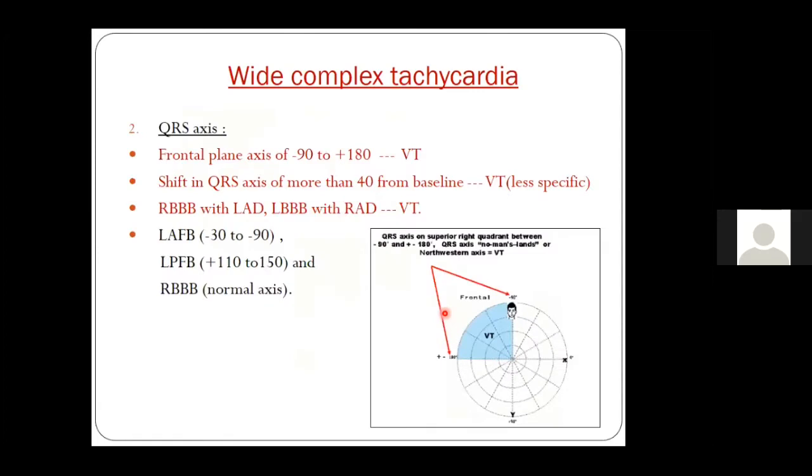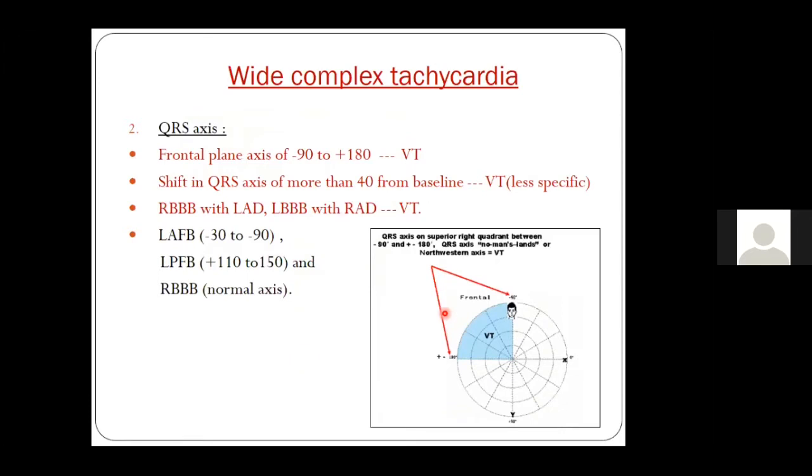Now, the second most important thing, which I think most of you will be seeing in a patient's 12 lead ECG, is the QRS axis, because we have a tendency to look at the AVR. The AVR, though it is a very neglected lead, has a good significance in a patient with wide QRS tachycardia. When we see a positive QRS, we tend to jump to the diagnosis of VT. Most of the time you may be correct. However, we should always remember that there are many morphological and other criteria based on which we have to decide.